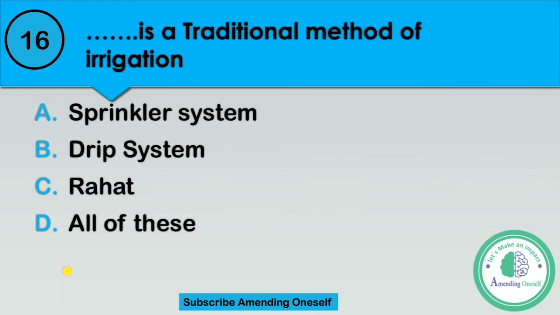Question number 16. Blank is a traditional method of irrigation. Option A, sprinkler system. Option B, drip system. Option C, Rahat, or option D, all of these.